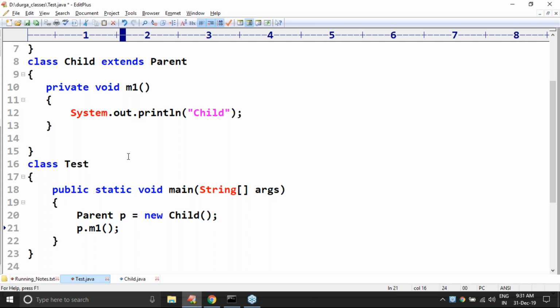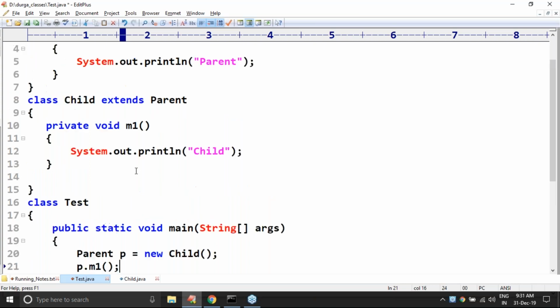Now which method is going to get the chance now? Remember, I guessed correctly. Everyone is going to tell either parent or child. I will give left and right. The compiler is going to give left and right.